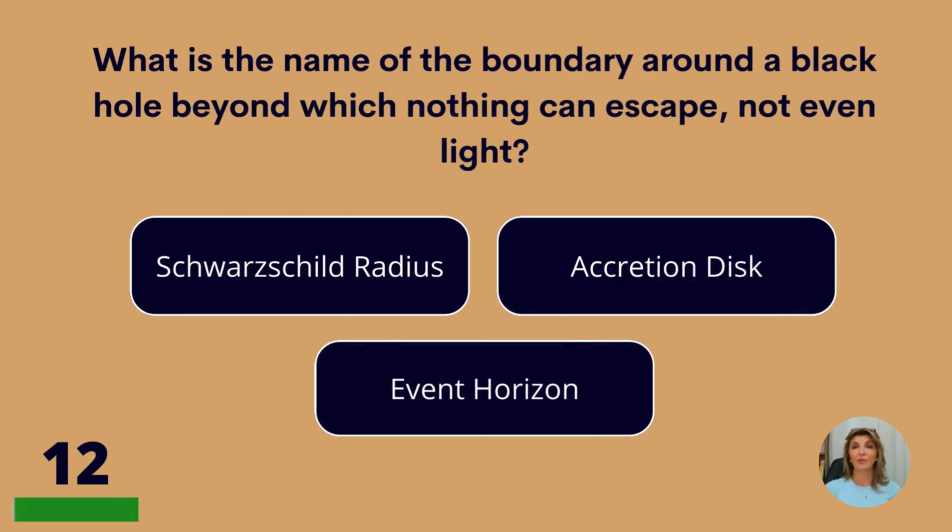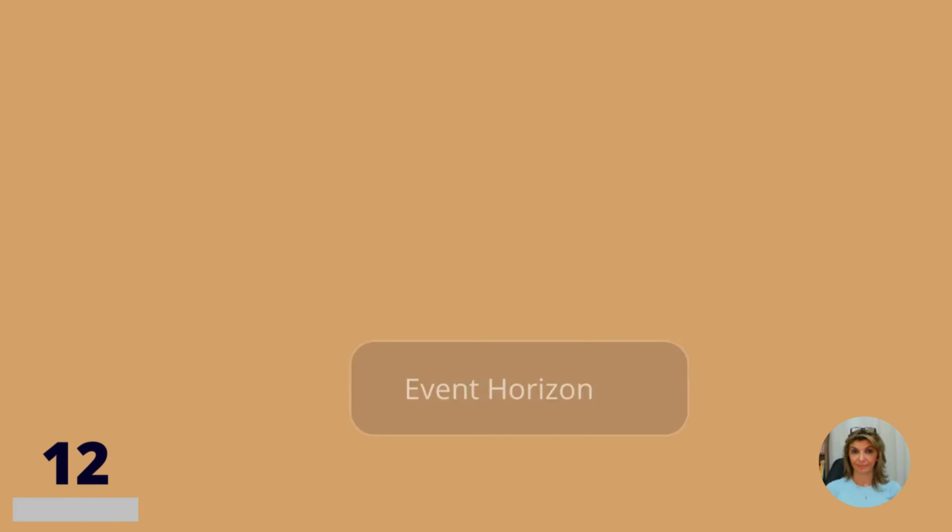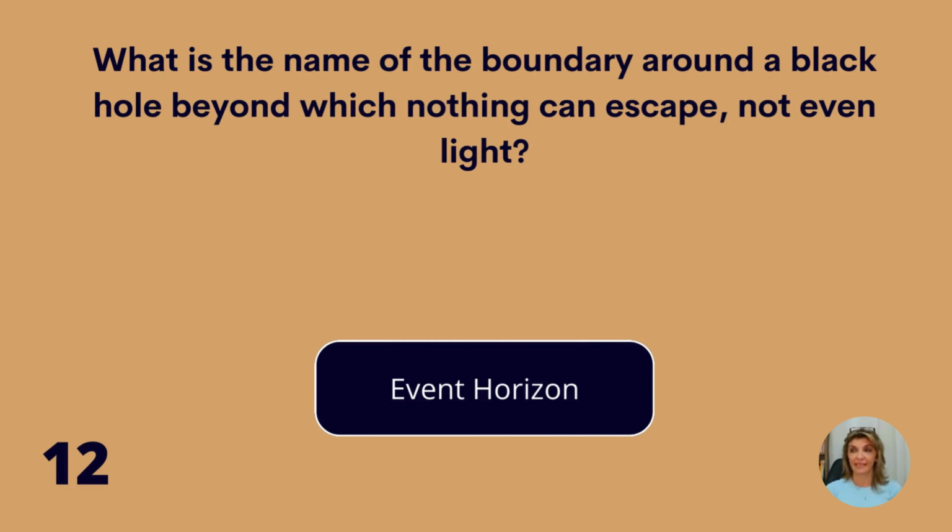What is the name of the boundary around a black hole beyond which nothing can escape, not even light? Schwarzschild radius, accretion disk, or event horizon? Event horizon.